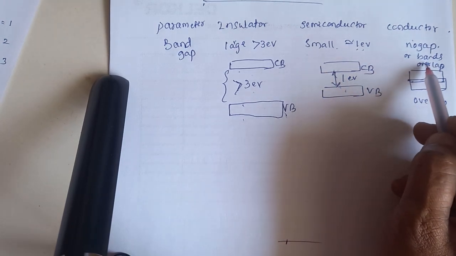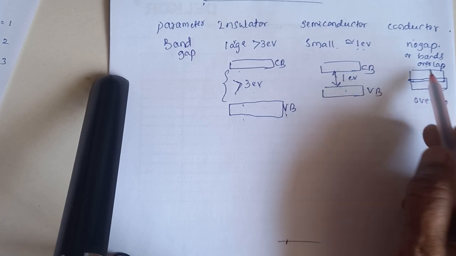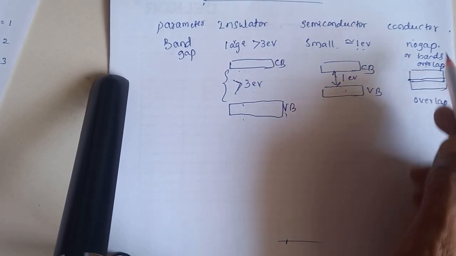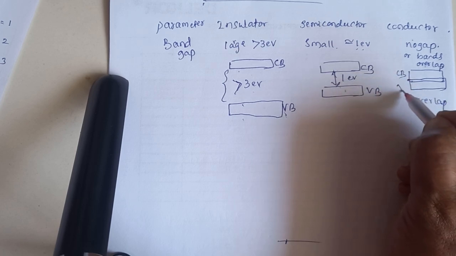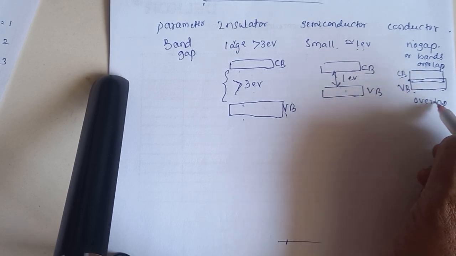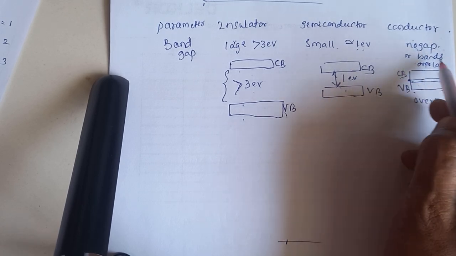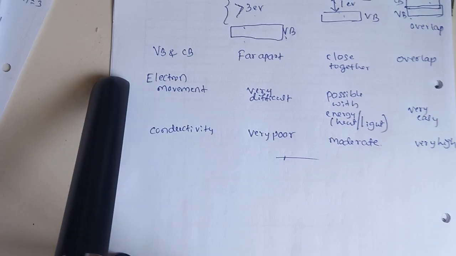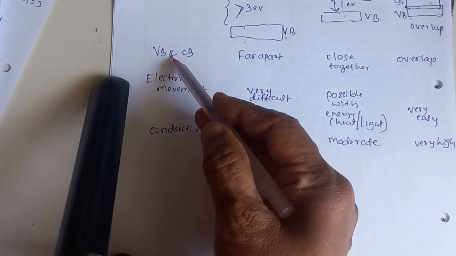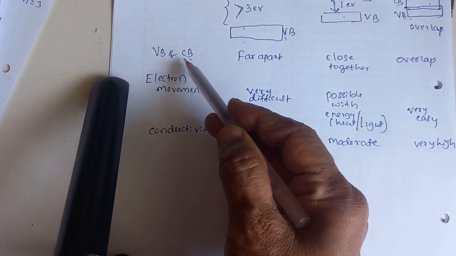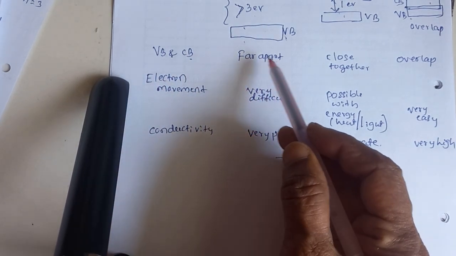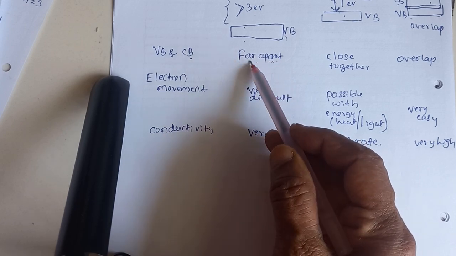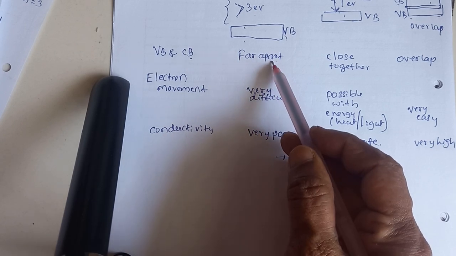And in a conductor, there is no gap at all. The conduction band and valency band overlap each other. So this is the first difference. In an insulator, the valency band and the conduction band are very far apart because the band gap is very large.